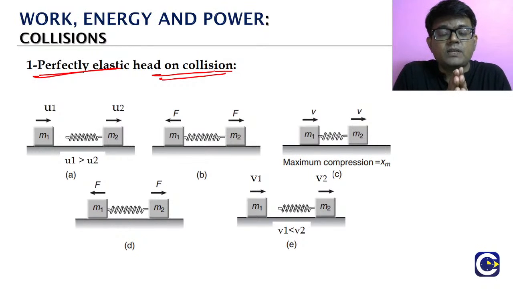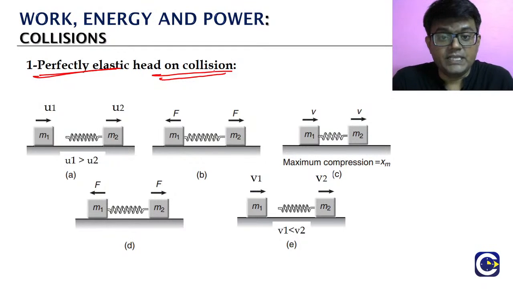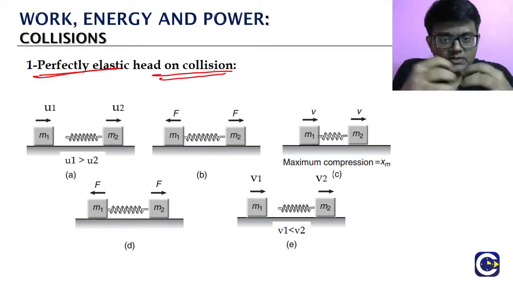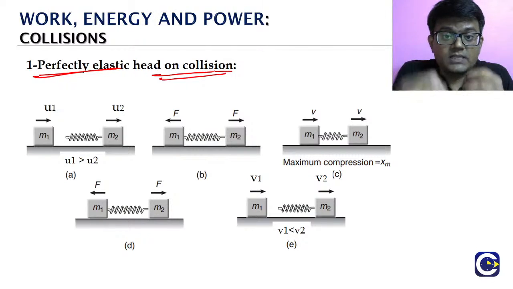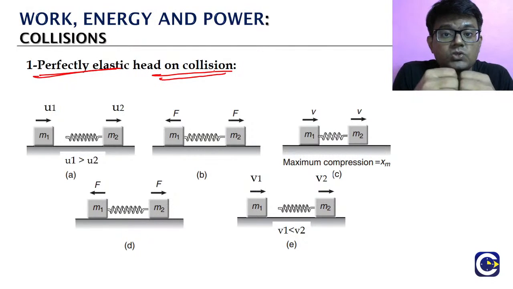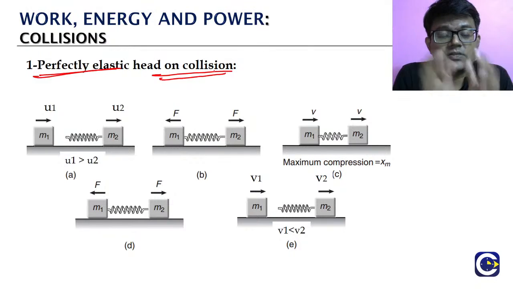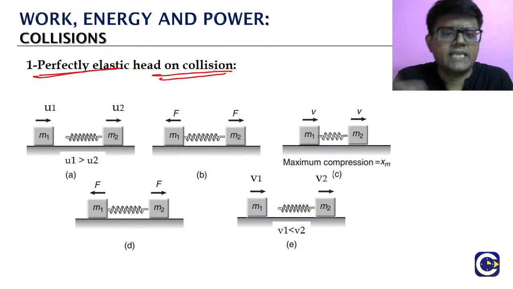During the collision, whatever compression happens for these objects will not stay permanent. The objects will regain their original shape and size. That is why, in a perfectly elastic collision, and this can be a theoretical question also, we will say that the kinetic energy of particles before the collision is equal to the kinetic energy of particles after the collision. Means the kinetic energy of the particles will be conserved. But during the collision time, what is going to happen? The kinetic energy will be converting itself into the energy stored for the compressing of these objects. That we can call elastic energy.